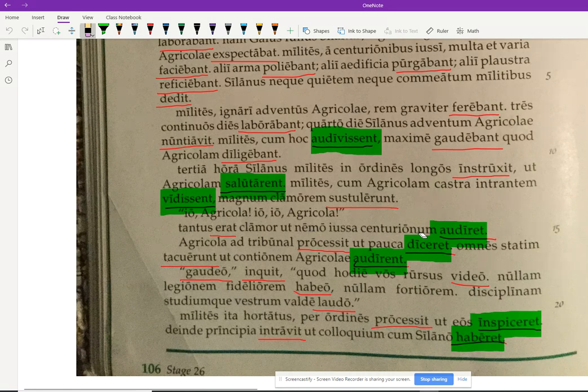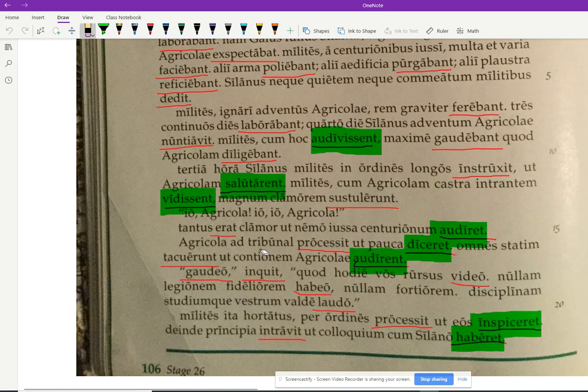All right. So it begins with ut, like the purpose clause. Well, how do I know it's not a purpose clause? A word like this, tantus, is a clue that's good enough for you right now, right? So a word like so much, so great here is a clue that you have a result clause. It was so great, there was so much that as a result, blah, right? So the commotion was so great that no one heard the orders of the centurions.